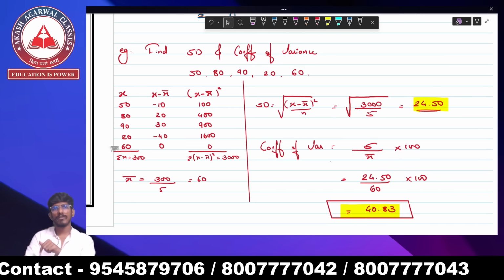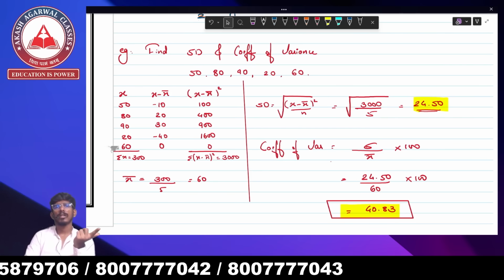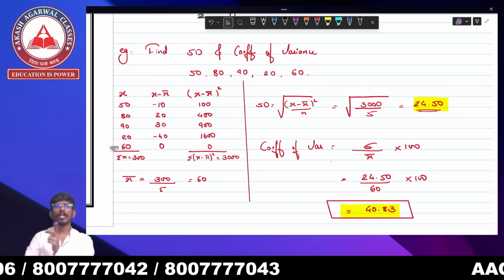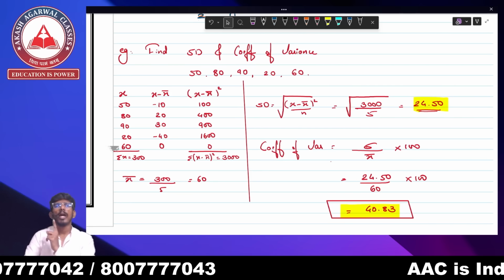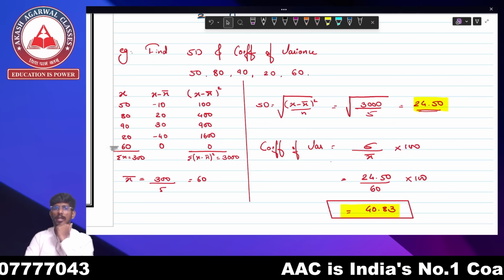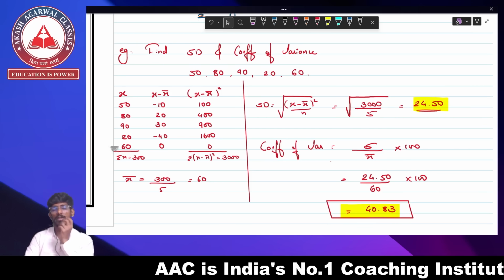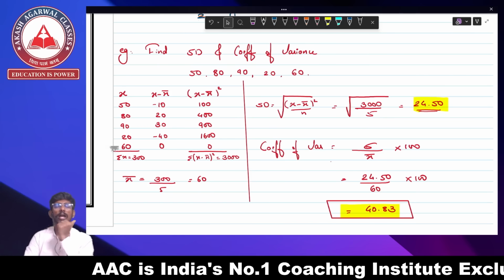Then we studied quartile deviation. In quartile deviation, there were two deviations: interquartile and semiquartile. Interquartile was Q3 minus Q1. Semiquartile, Q3 minus Q1 upon 2. And coefficient was Q3 minus Q1 upon Q3 plus Q1 into 100. So these were your coefficient of range, quartile deviation and coefficient of quartile deviation.